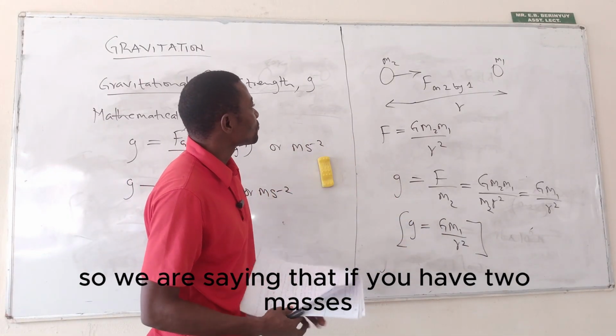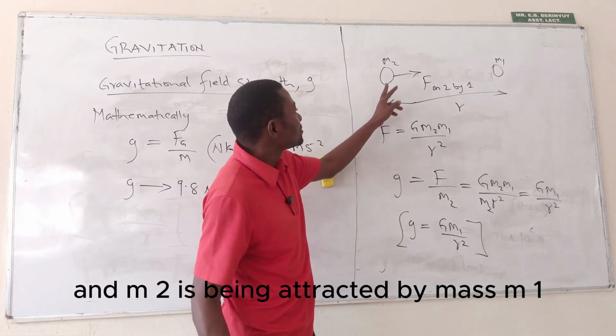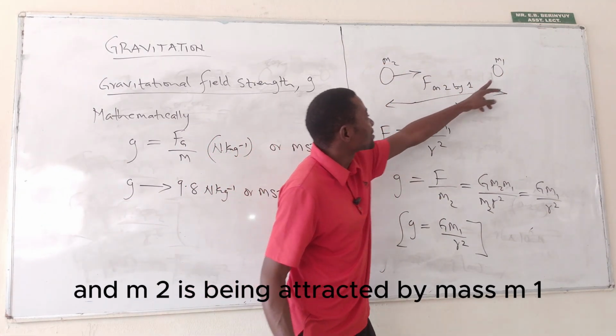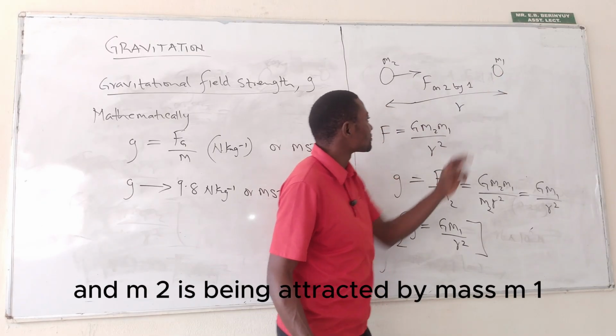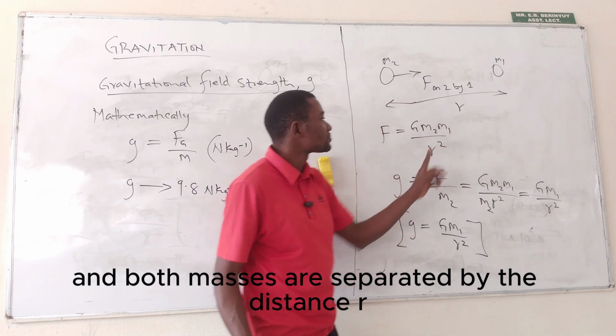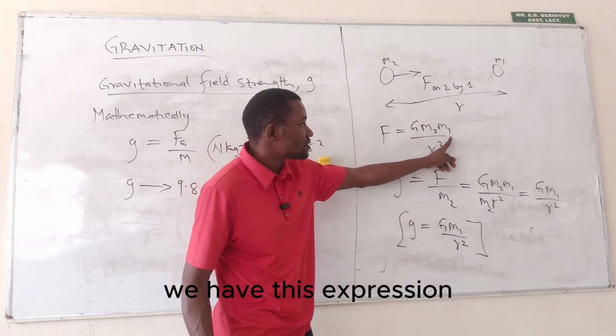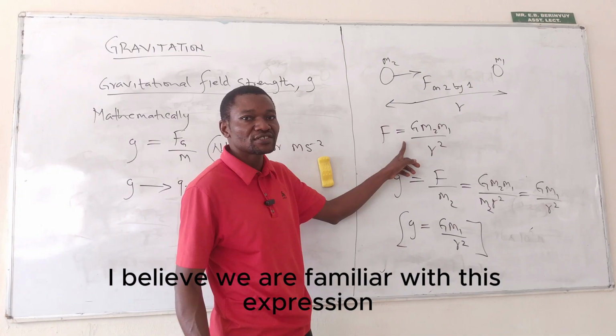So we are saying that if you have two masses, M2 and M1, and M2 is being attracted by mass M1, and both masses are separated by the distance R, from Newton's law of universal gravitation, we have this expression. I believe we are familiar with this expression.